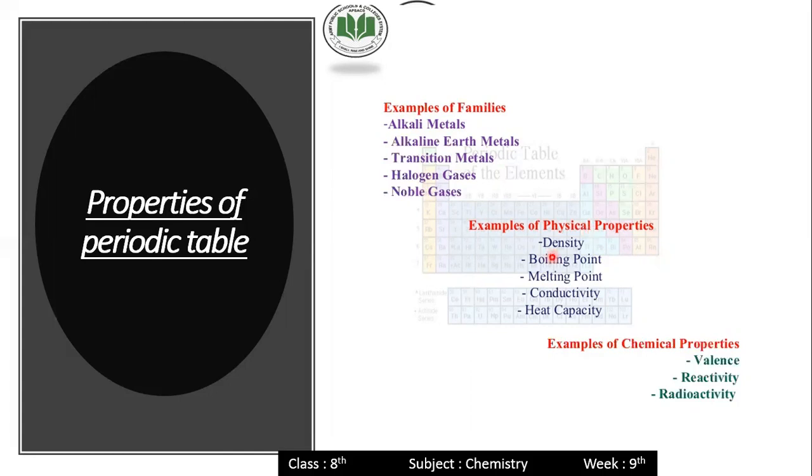Examples of physical properties of elements are density, meaning its weight, boiling point, melting point, conductivity, and heat capacity. And examples of chemical properties are valency, where valence means the number of outermost electrons, reactivity, and radioactivity. These are its chemical properties, and those are the physical properties of the periodic table.